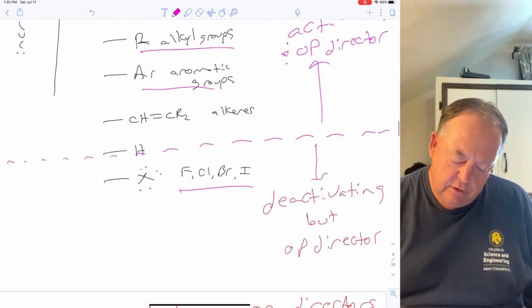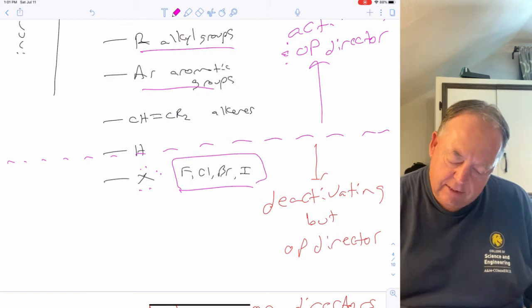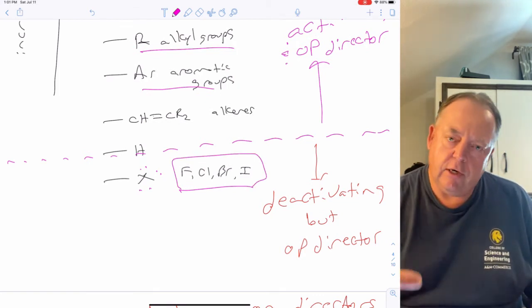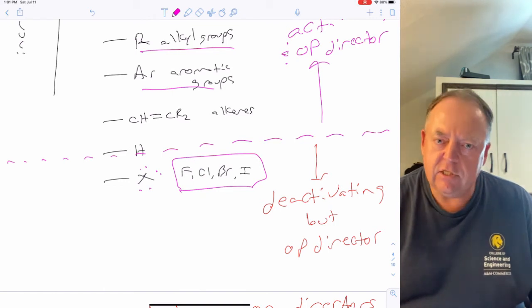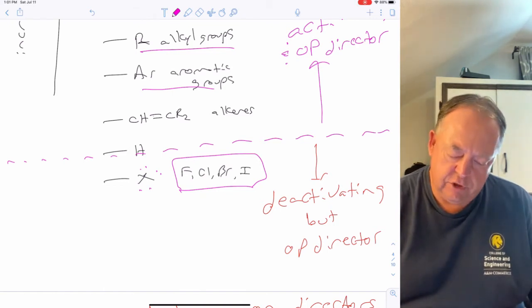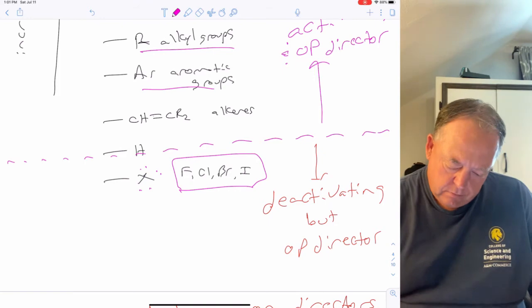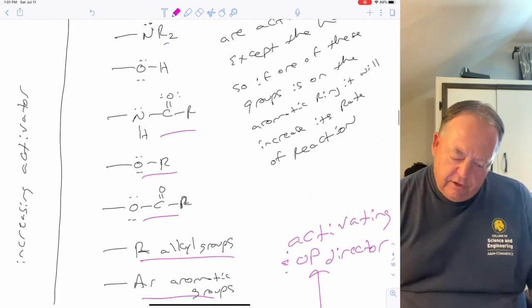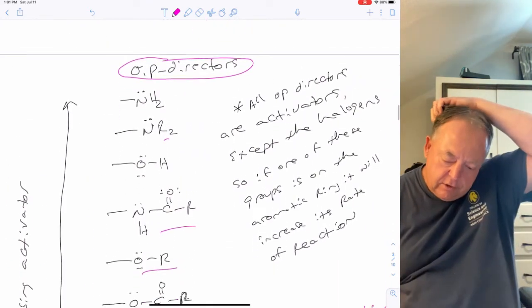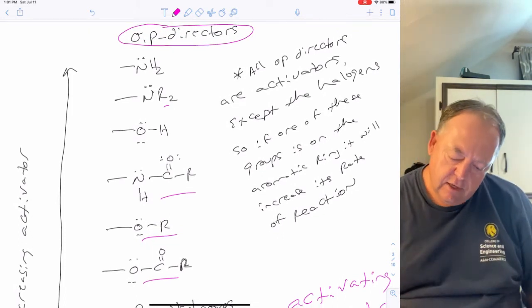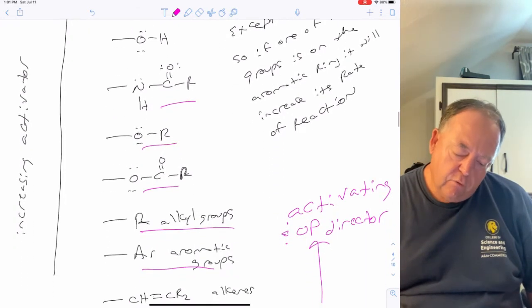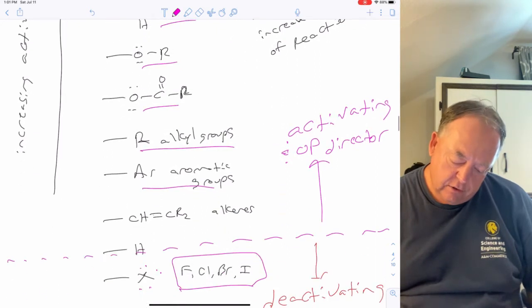If you have one of the halogens on benzene, it's going to direct the next group to the ortho or para position, but the reaction is going to be slower than if it was just benzene. Okay, so if you notice, all OP directors are activators except the halogens. So if one of the others is on the ring, they'll react faster.